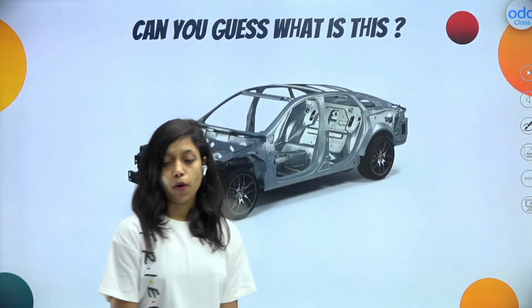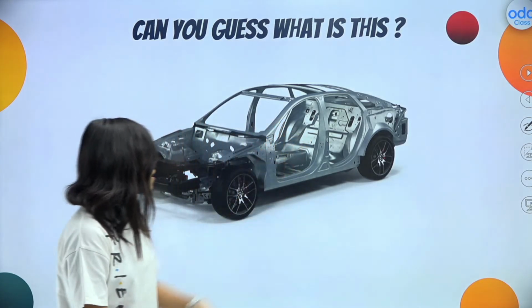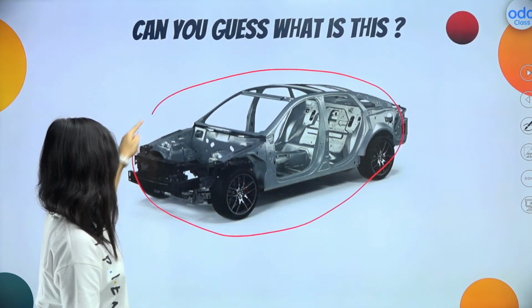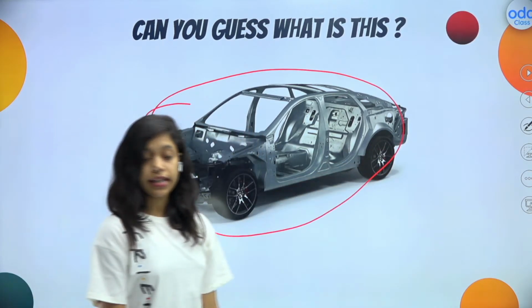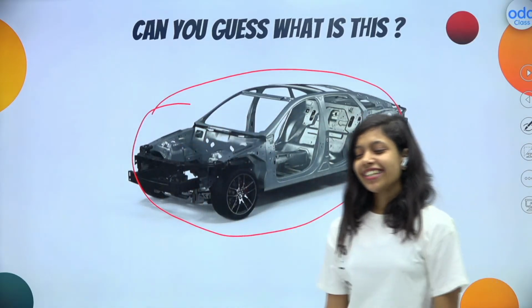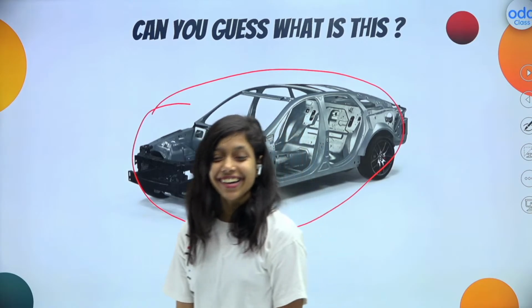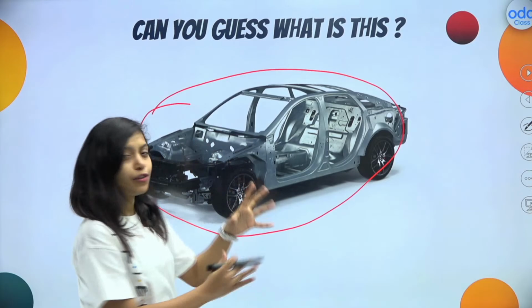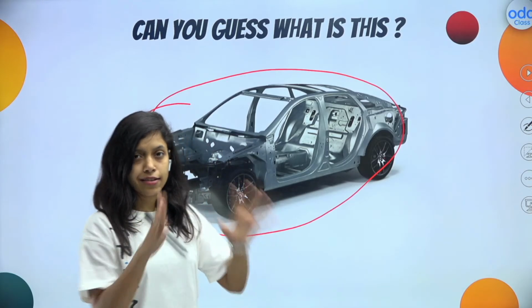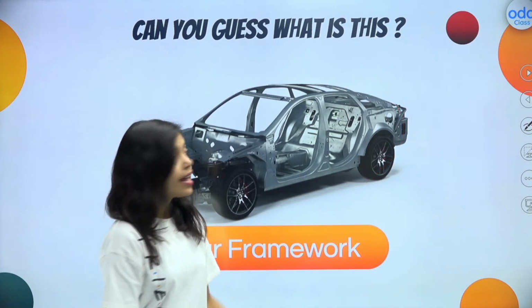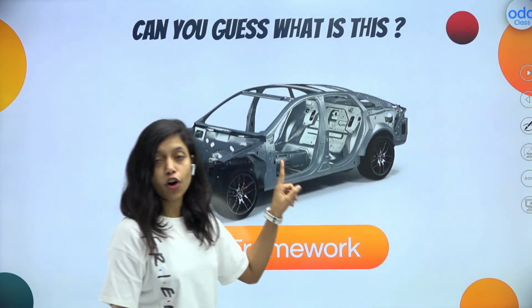Now tell me in the comment box, can you guess what this is? As you can see, there is a huge picture on the screen. What is this? Can you comment in the comment box? Let me know. I can see most of you are saying, ma'am, it's a car. Just look at it very carefully. Is it the actual car? No, this is not a car. This is actually an internal framework of the car.